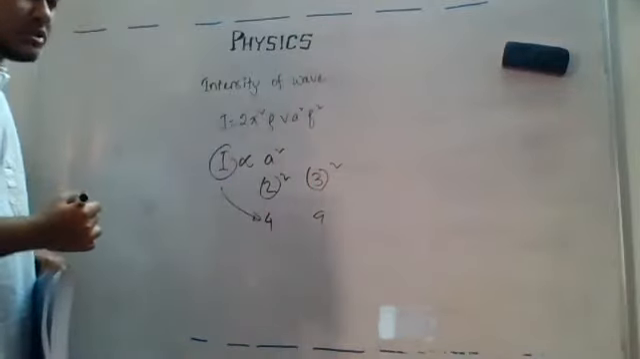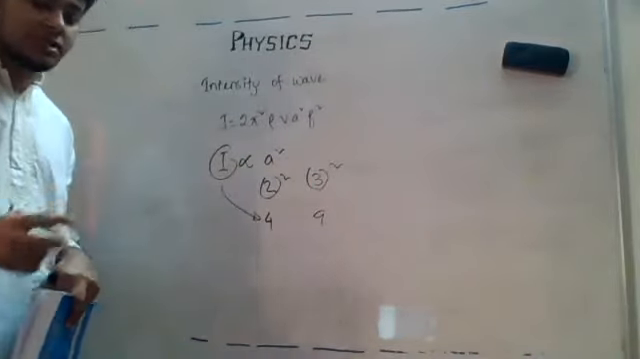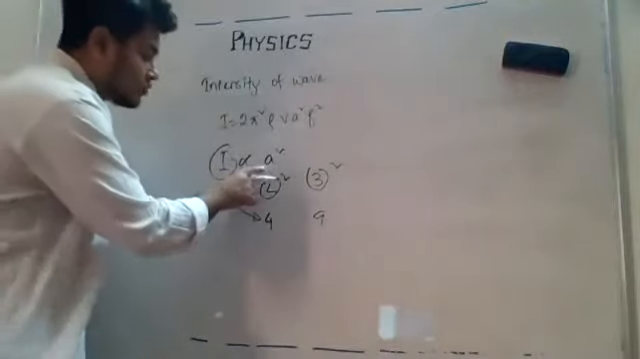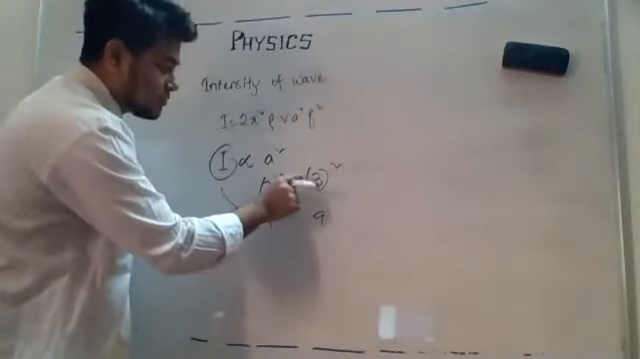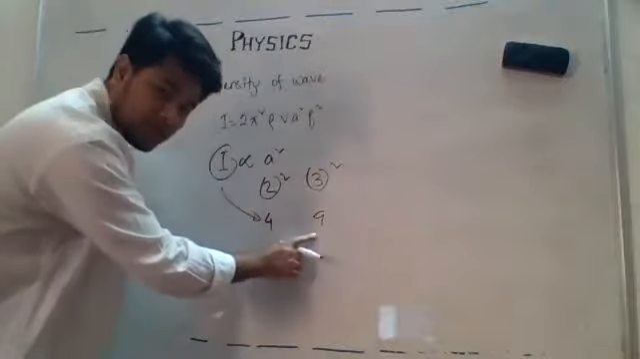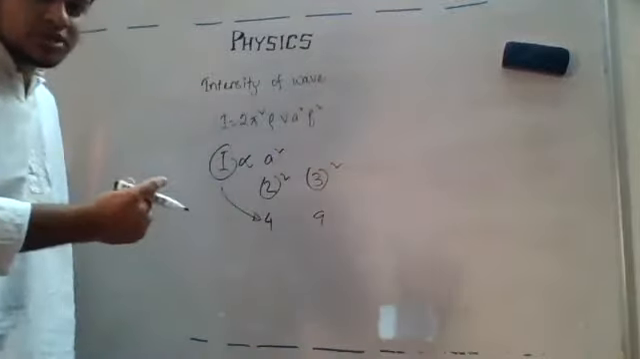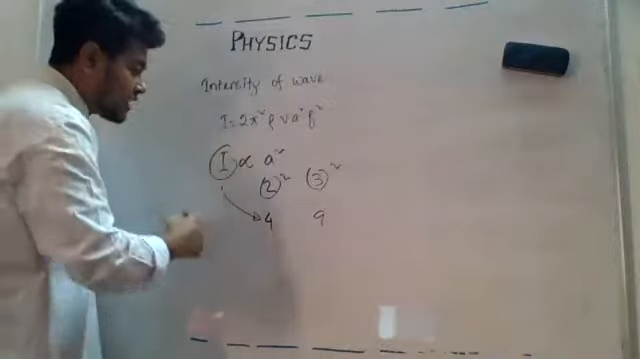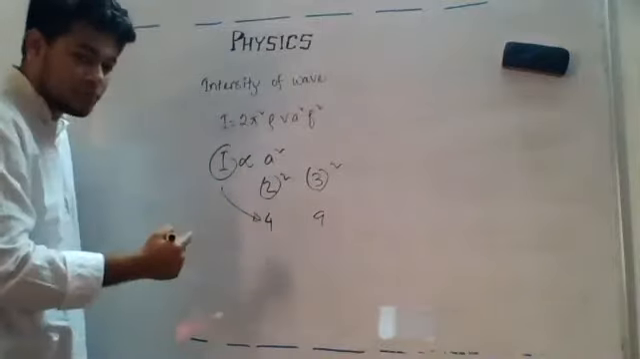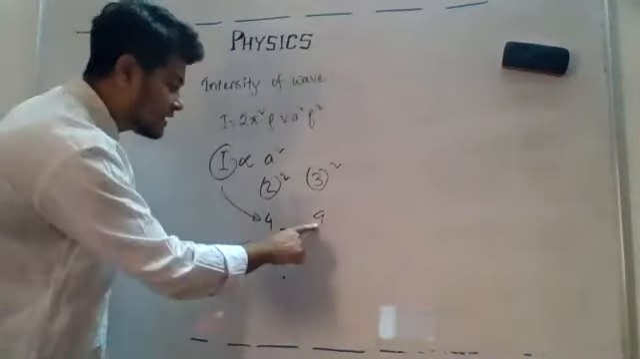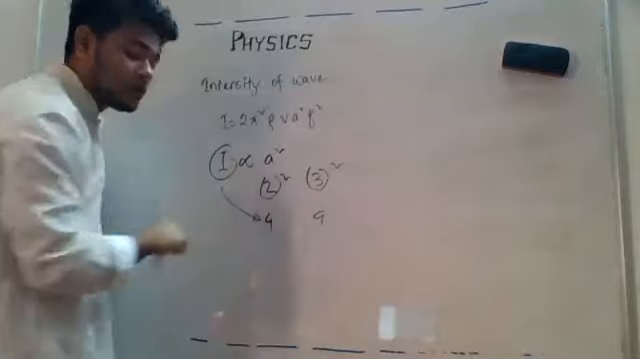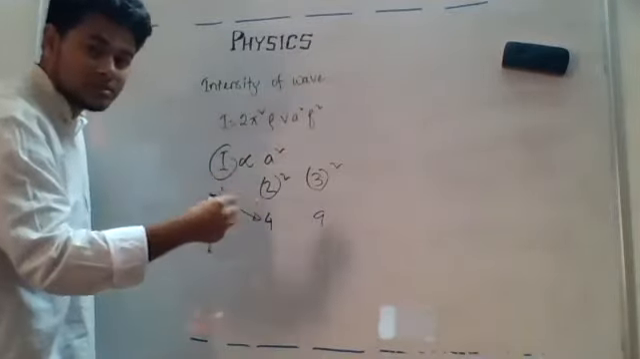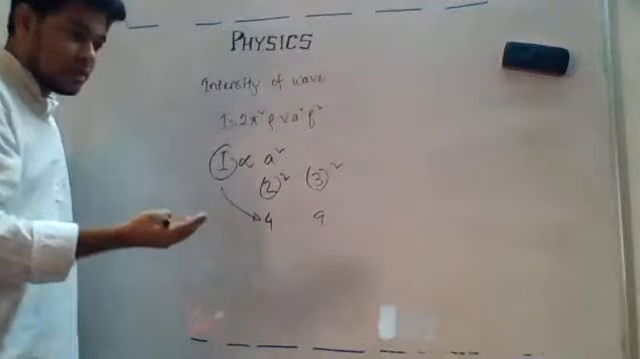So this is very important for MCQ. Please take note of this one. If the amplitude is tripled, then intensity will become 9 times. Sometimes the question is reversed. Reverse means they will tell you how many times the intensity has become. If the intensity has become 9 times, then what will be the change in amplitude? You have to say the amplitude will become thrice, tripled, or 3 times. Understood this one?